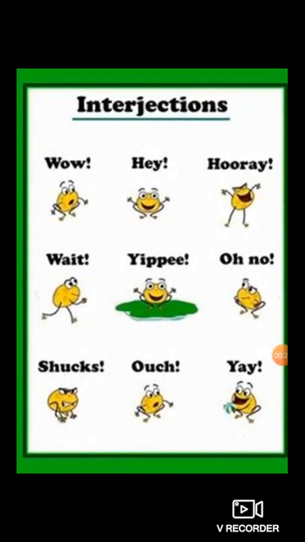Also, you can notice one thing here. After each interjection, there is always an exclamation mark. So, to identify an interjection, one hint is there. When there is an exclamation mark after it, it's known as an interjection. Clear?